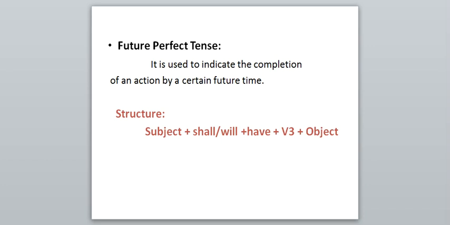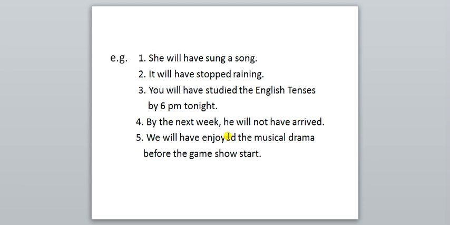Now we will move to the sentences. Five sentences are written here. Our first sentence is she will have sung a song. She is the subject. Notice this. This is a third person singular.